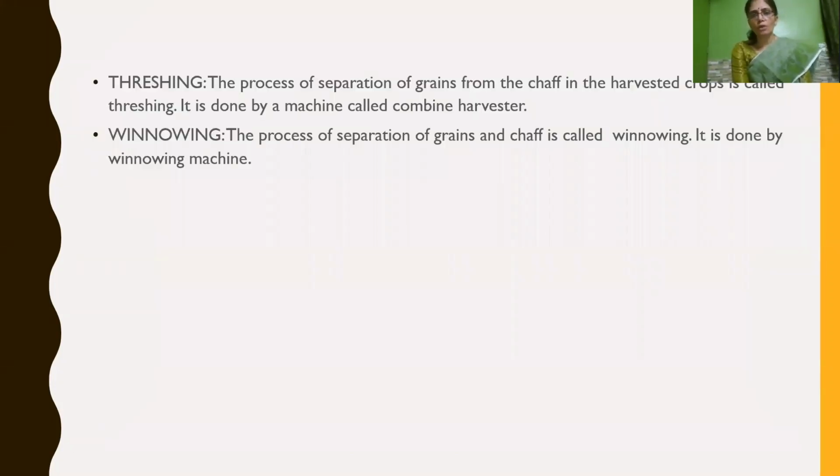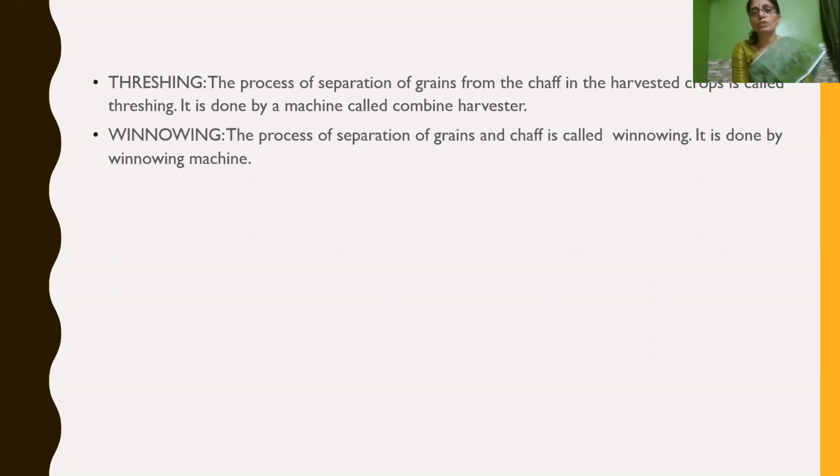And then after the crops are harvested, the next process is threshing. Threshing is the removal of grains from the chaff in the harvested crop. And then once the grains are removed from the harvested crop, the grains and chaff have to be separated.